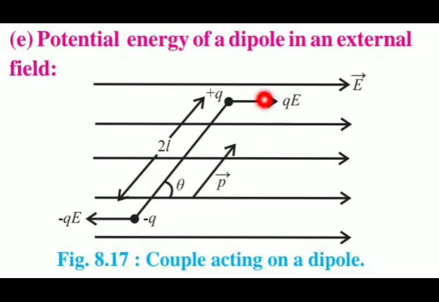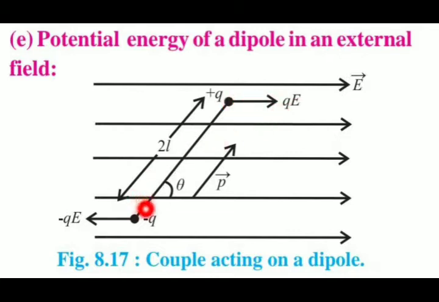So this is all regarding the diagram. Now, as we know, when it experiences torque, the torque will tend to rotate this dipole. So we will have two forces. Electric field itself is nothing but force per unit charge, so force is nothing but charge into electric field. So this will be one of the forces.